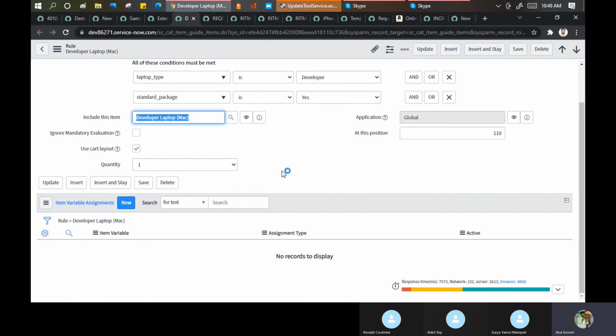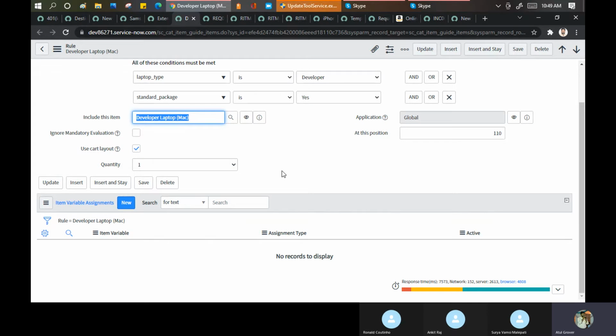Ankit, Ronald, clear? Surya, any doubt? No. Yes or no? No doubt. Okay, no doubt. Now the question comes, Atul, what is our work here in this particular area?